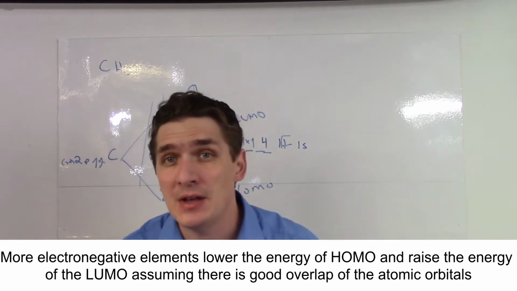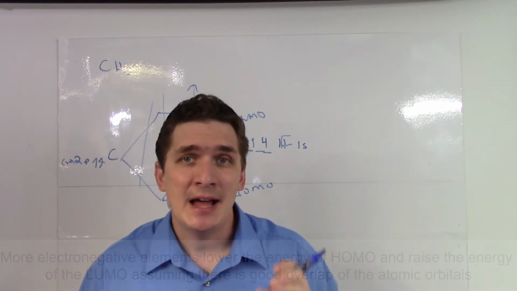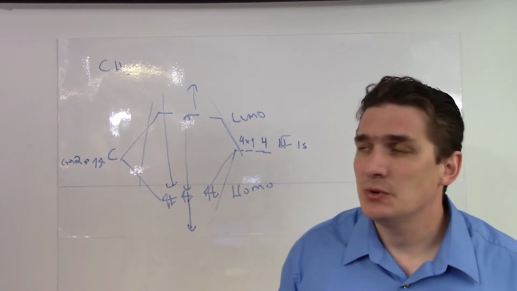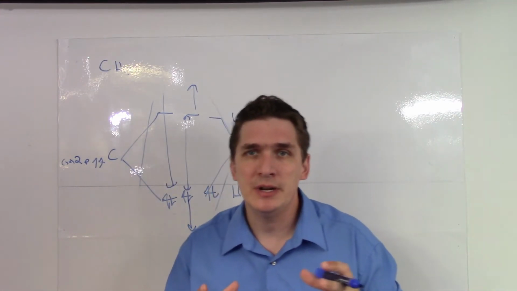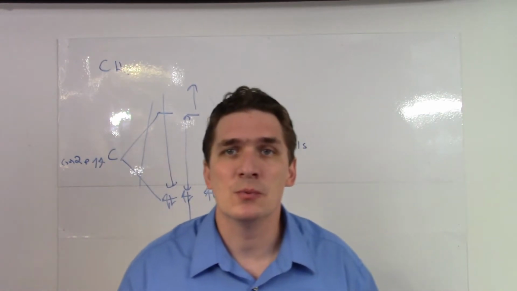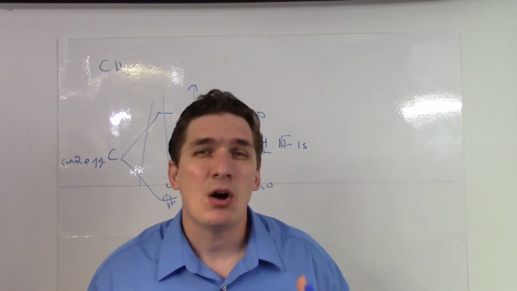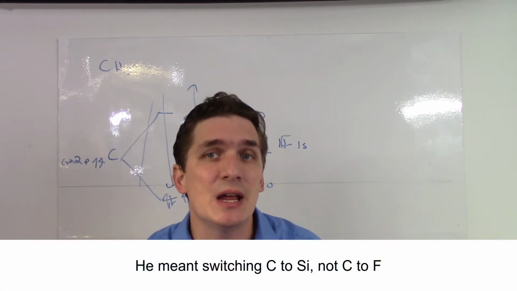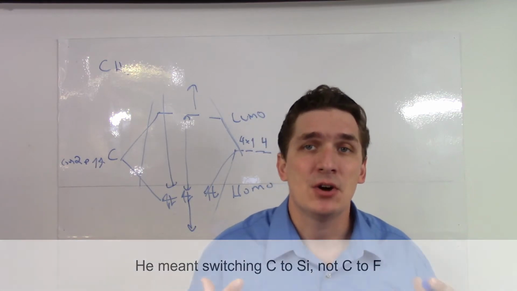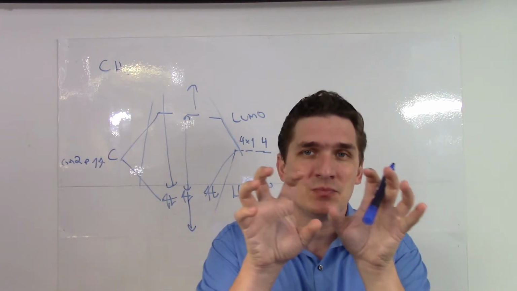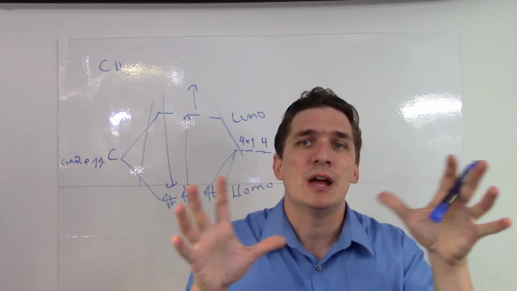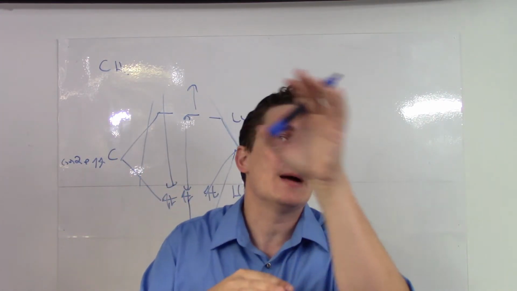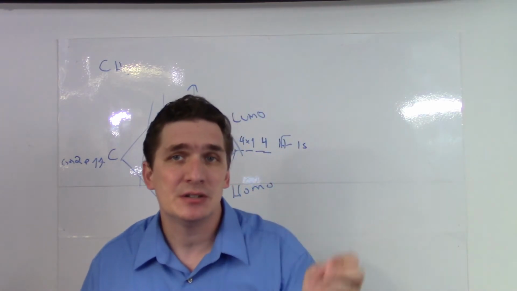Now, there is a caveat on this. You still have to have good overlap between the two atoms. So if we were to switch from something like carbon to silicon, fluorine is a smaller atom, and silicon's electron orbitals are more diffuse. So it's harder for silicon to bond to fluorine. It does, but the bonds aren't as stable as something like carbon-fluorine, because carbon and fluorine are basically the same size, so you get really good overlap. When it comes to silicon, it's so big and so diffuse that the tiny fluorine atom can't really overlap with a lot of that electron density. So yeah, there is a little caveat on there.